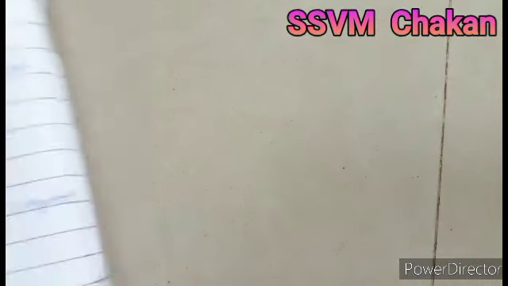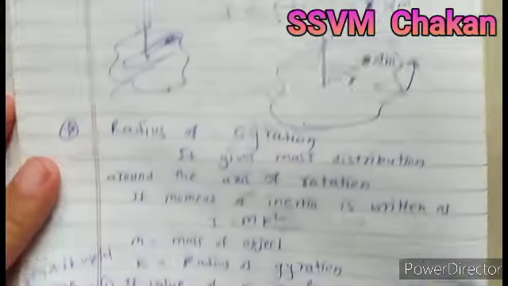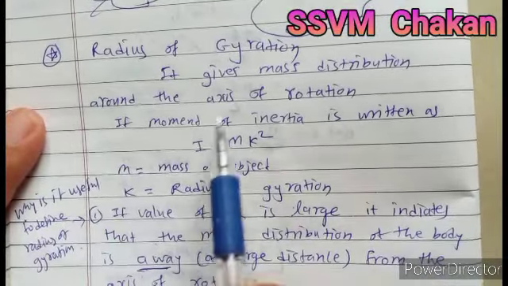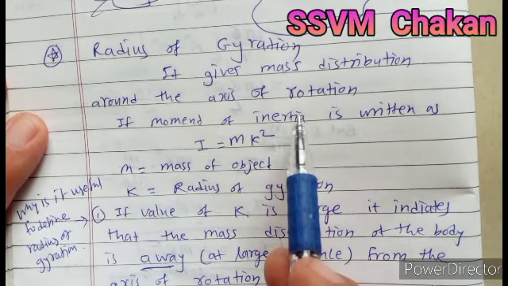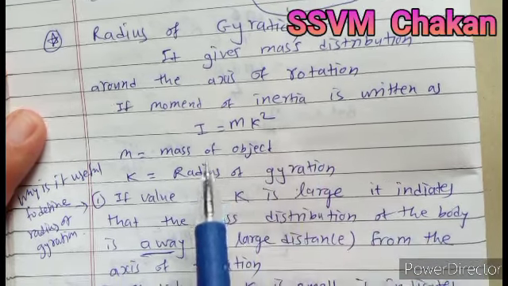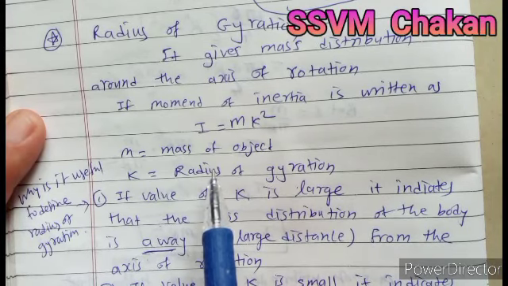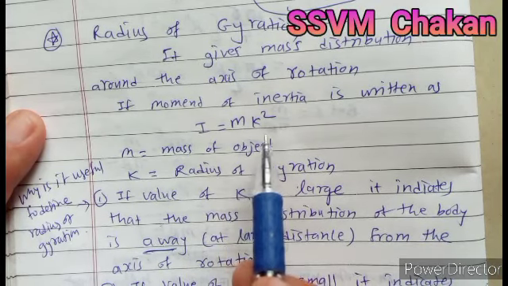What is the significance of this radius of gyration? It gives the mass distribution around the axis of rotation. So moment of inertia is equal to M k square.